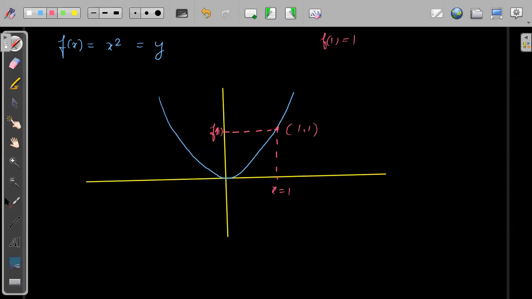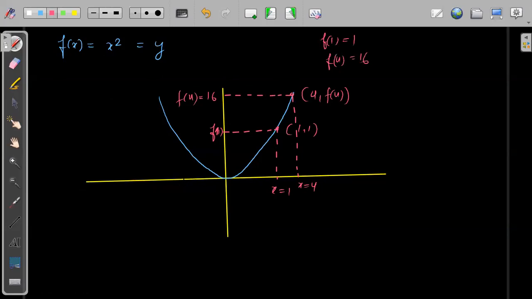Okay, let's see for x is equal to 4. For x is equal to 4, we will have a point. This will be 4 square, so this will be 16. This is f of 4. So this point will become (4, f of 4), and f of 4 is equal to 16, and so on.